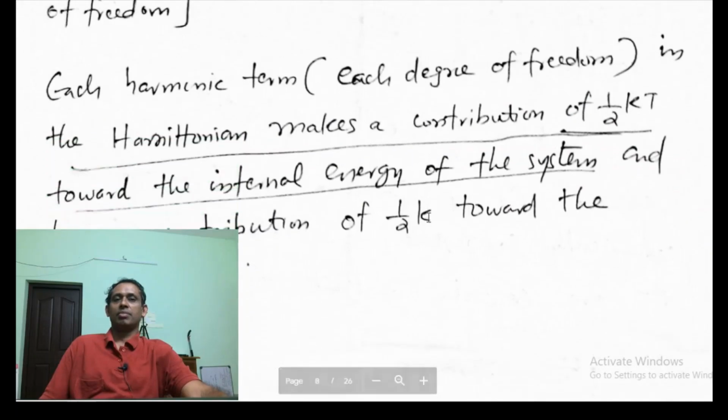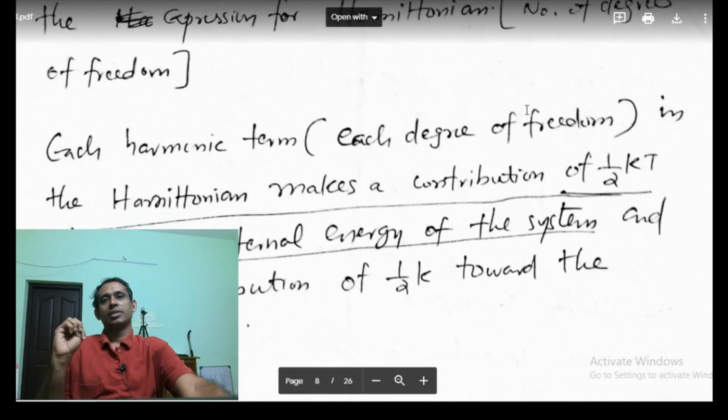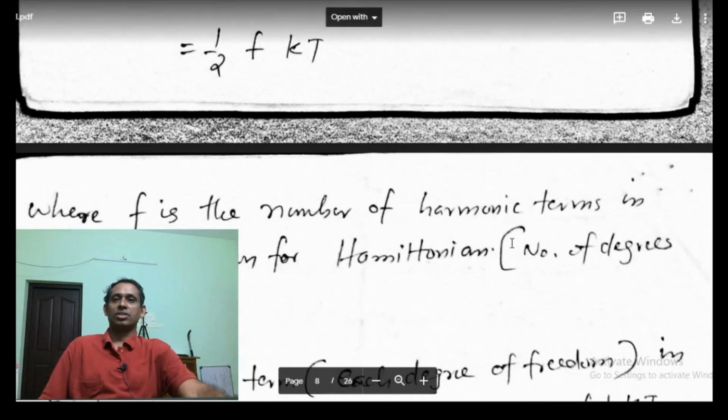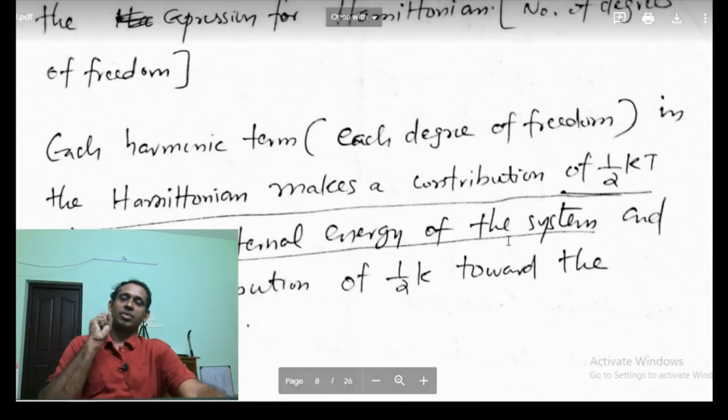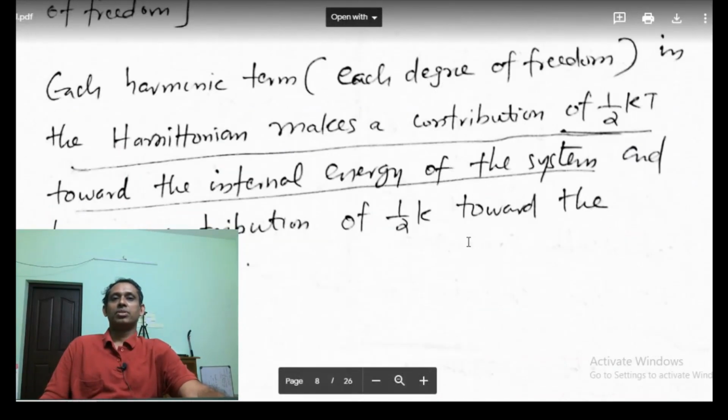So from this, what we can deduce is that each harmonic term, each square term in the Hamiltonian, which is also called each degree of freedom, makes a contribution of half kT towards the internal energy of the system.